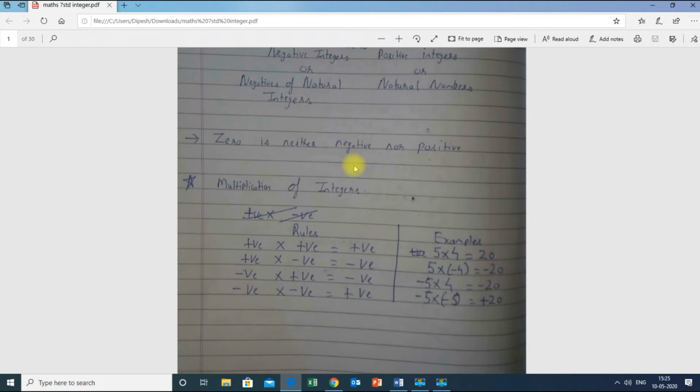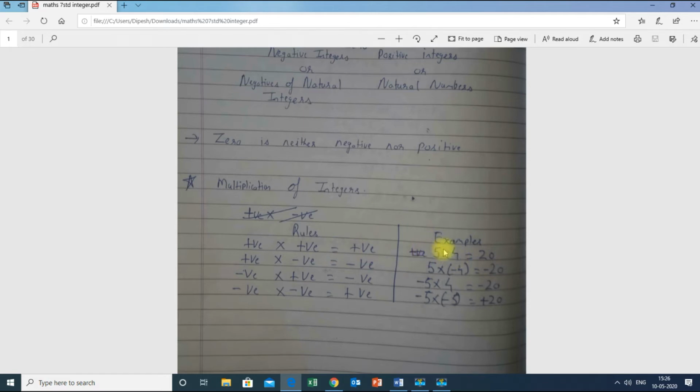These four basic rules will help you solve any sum given in the chapter or in the textbook. The first rule: positive into positive gives positive. So plus into plus is plus. Example, 5 into 4.